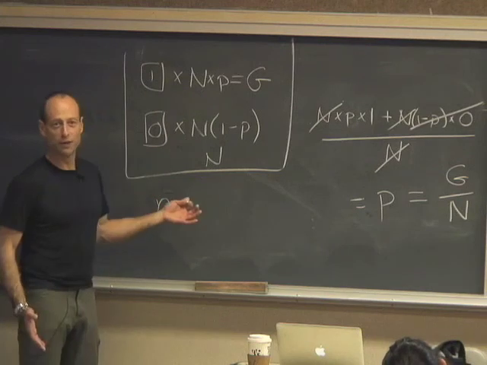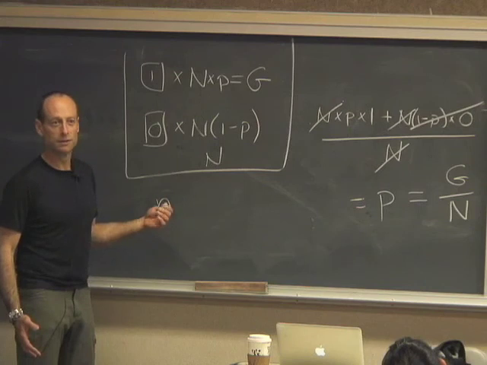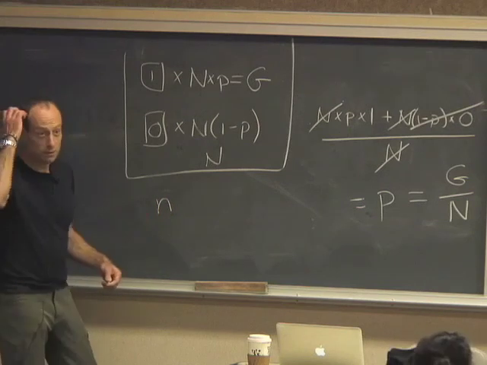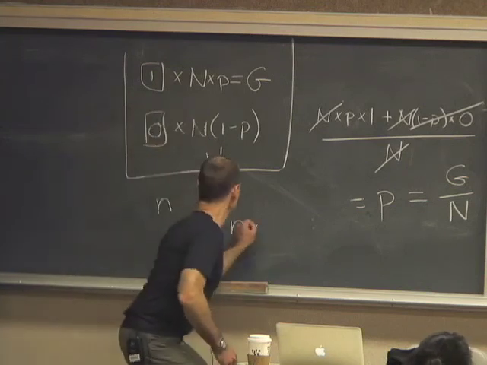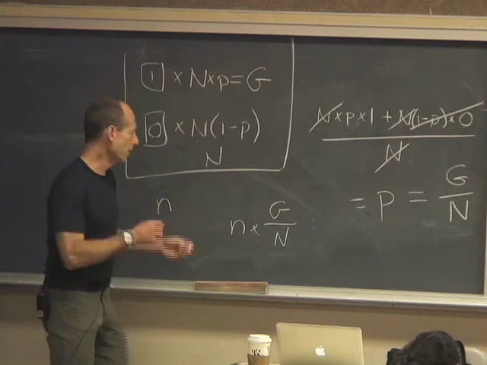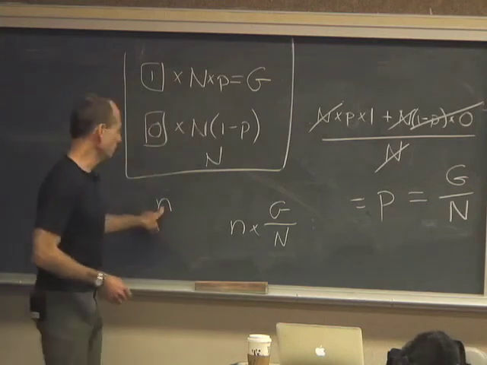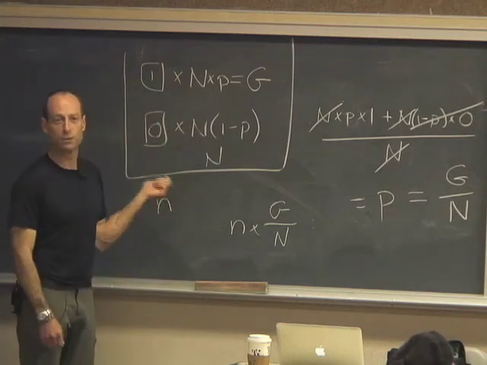What's the expected value of that sum? It would be little n times big G over big N, provided little n is less than big N. You can't pull more tickets out of the box than there are in the box if you're sampling without replacement.